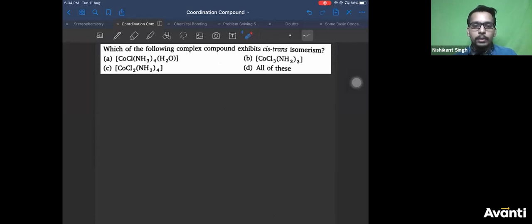Very good, Justin. Right, so the correct answer is, as I will show you in the poll results, most of you have answered D, and the correct answer is D only. Why? This is of MA3B3 type, 3 ligands same, 3 ligands same. This is of A2B4 or A4B2 type. This is A4BC. This will also show. We have already discussed all these examples, so all of them will show.